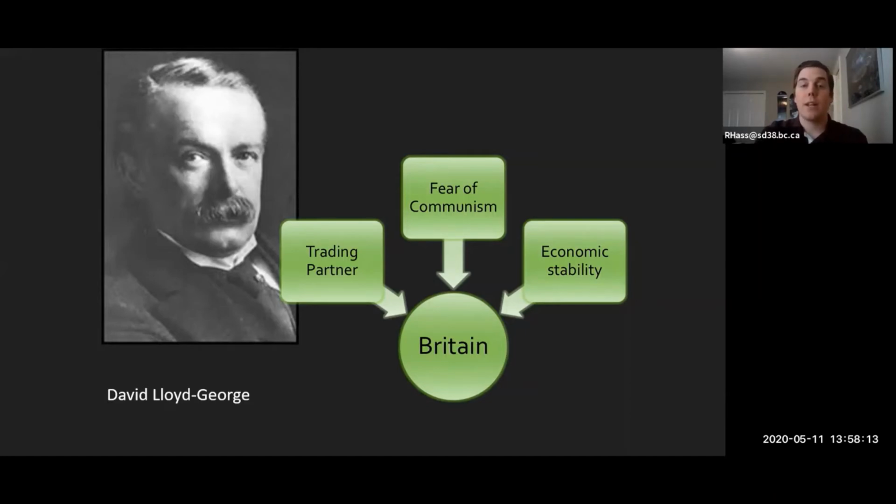Also, we can see here it says the fear of communism. At this time, Russia became the first communist state in the world. David Lloyd George wanted to make sure that communism didn't spread not only to the island of Great Britain, but also that communism didn't spread to his empire. If that happened, a lot of his economic stability would suffer.